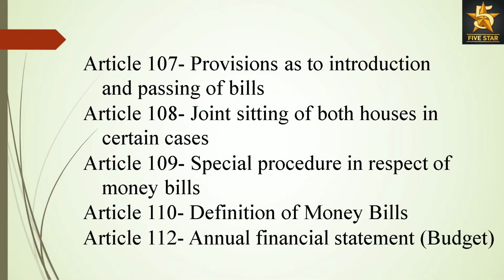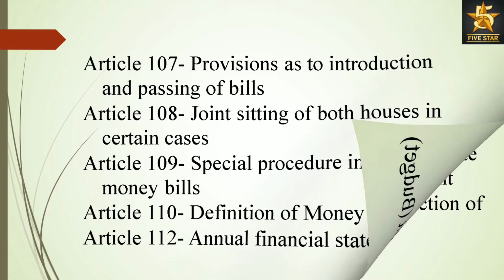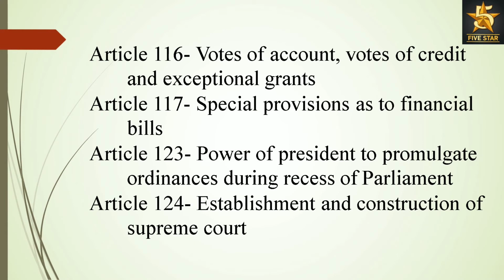Article 107, Provisions as to introduction and passing of bills. Article 108, Joint sitting of both houses in certain cases. Article 109, Special procedure in respect of money bills. Article 110, Definition of money bills. Article 112, Annual Financial Statement, Budget. Article 116, Votes on account, votes of credit and exceptional grants.